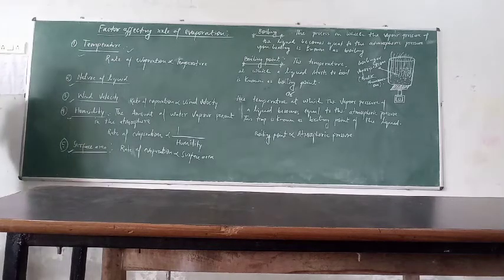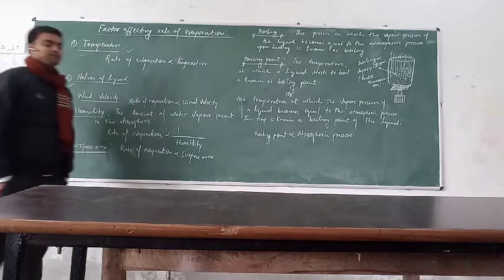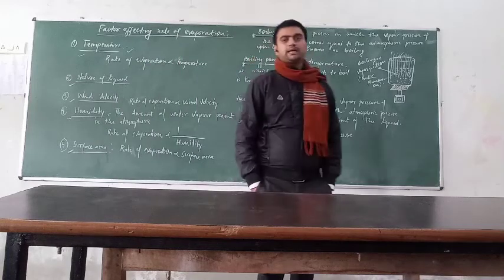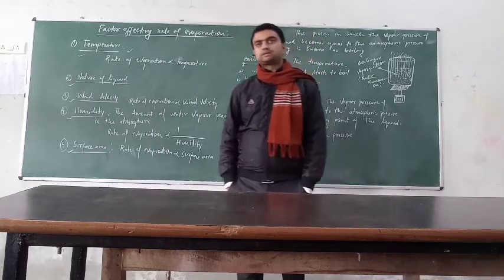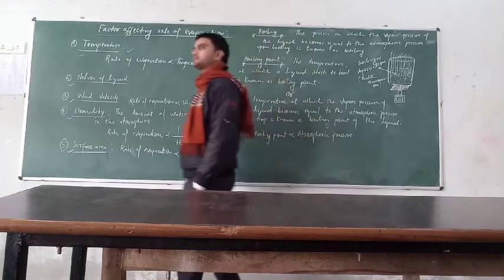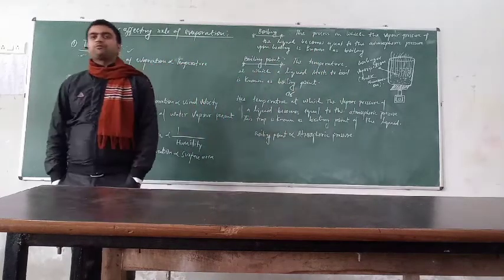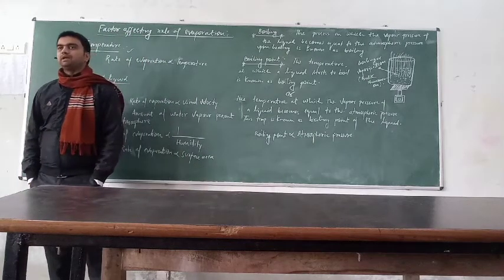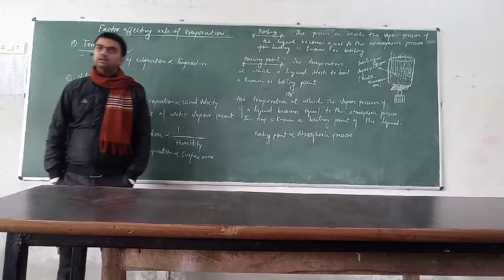Now the second point is the nature of the liquid. You know very well that liquids are of two types: volatile liquids and non-volatile liquids. Clear? The liquids which change themselves into vapor form at room temperature and whose smell we can feel are considered volatile liquids.